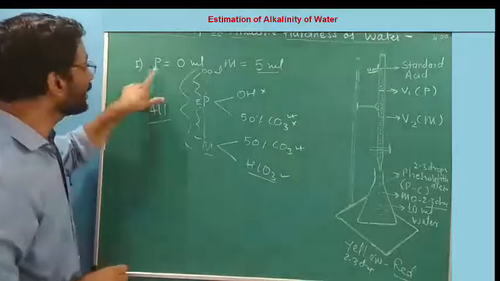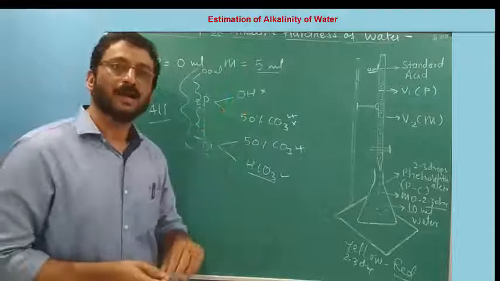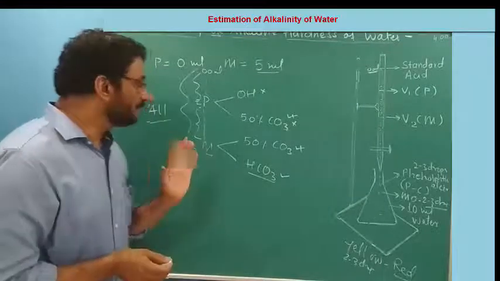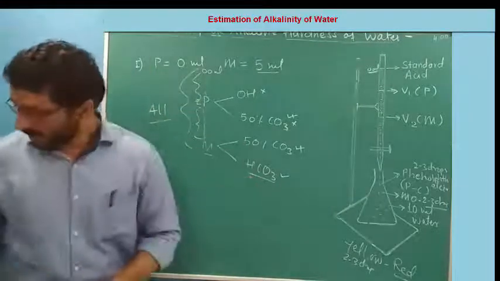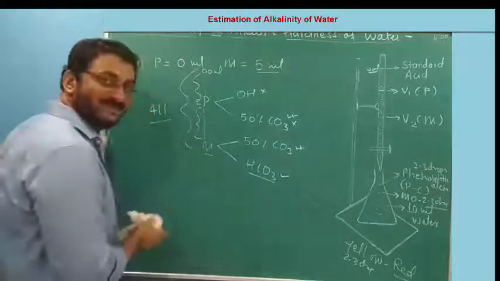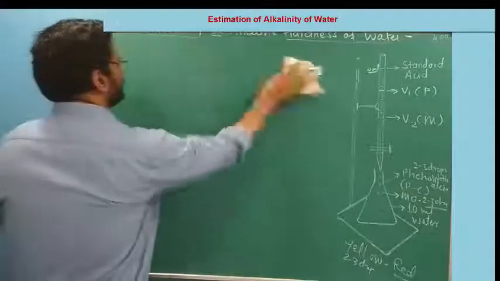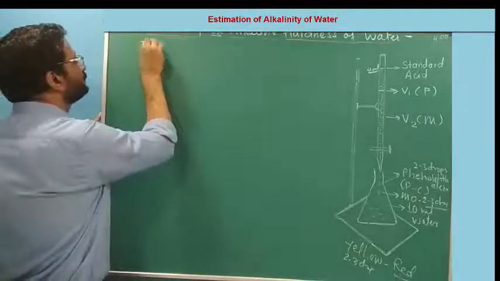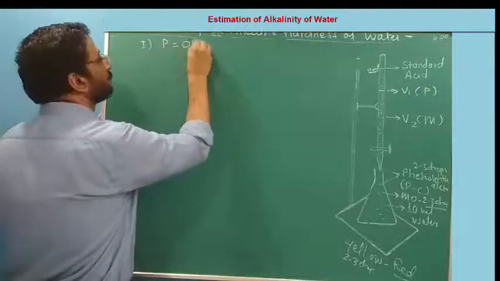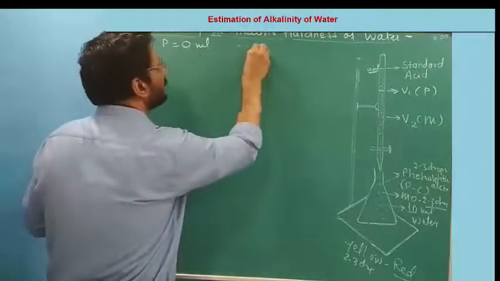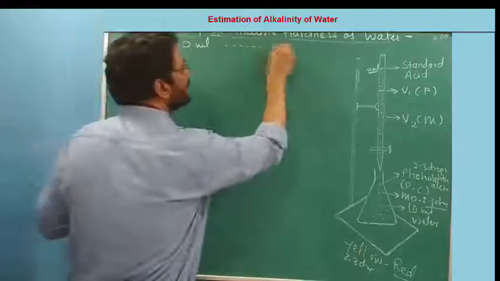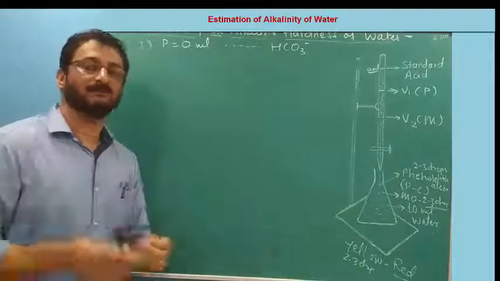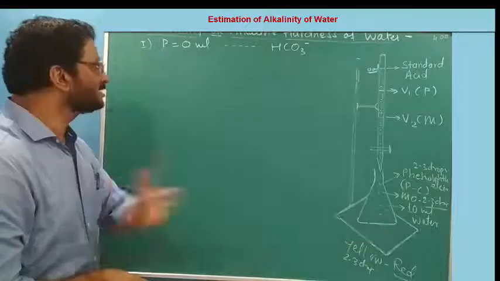In sample number 1, if P is 0 and M is something, M could be any value, in my case 5 ml, in your case maybe 6 ml, who is present? HCO3 is present. We'll touch all 5 cases. So for the time being, case number 1: P is equal to 0, M is something, the conclusion is HCO3 is present, meaning calcium bicarbonate, magnesium bicarbonate, sodium bicarbonate, and so on.